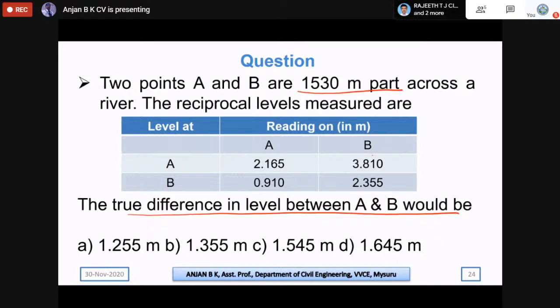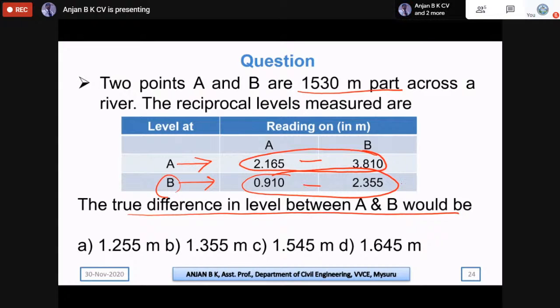You take out the difference in reading between the two points when the instrument is located near A, and again take the difference between the two stations' readings taken when the leveling instrument is at B, and take the average of this difference. So that will be giving us the actual true difference.